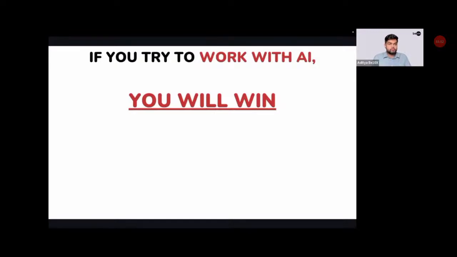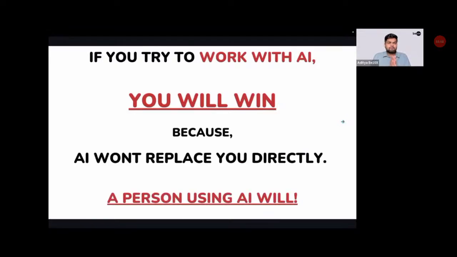But it's not all doom. If you try to work with AI, you are going to win. Why are you going to win? Because AI won't replace you directly. A person using AI will. Is everyone clear that AI is not going to replace you directly? A person using AI will.